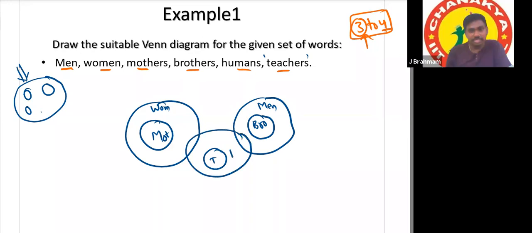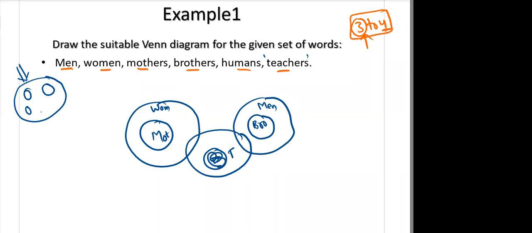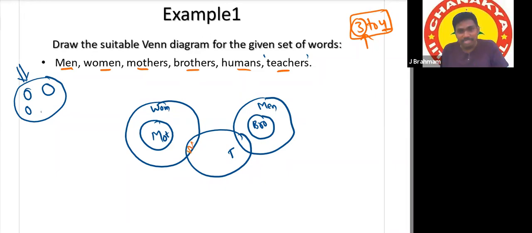Means this is the teachers, correct? Think again. It should be like when men and women come close to each other, the space between men and women is teachers. Okay, this is okay somewhat. Some women are teachers and some men are teachers. That is okay. No teacher is a mother.